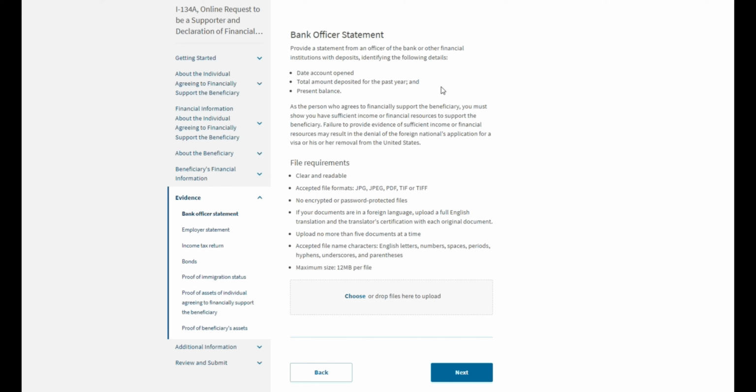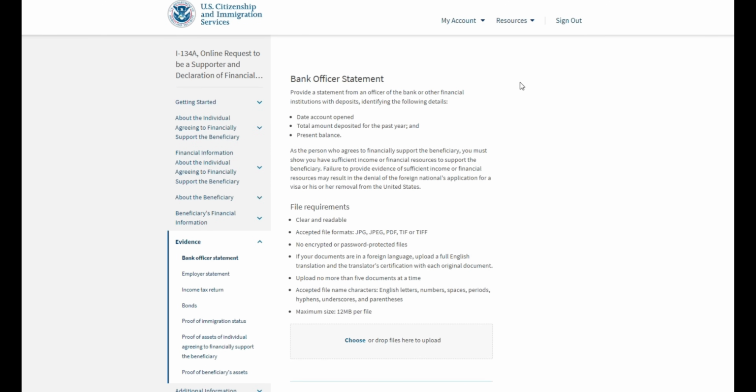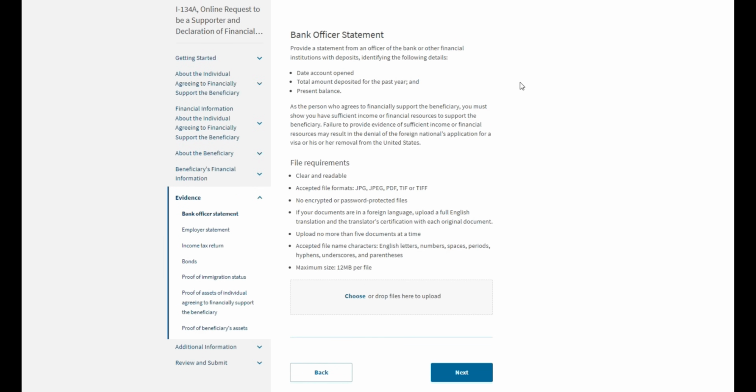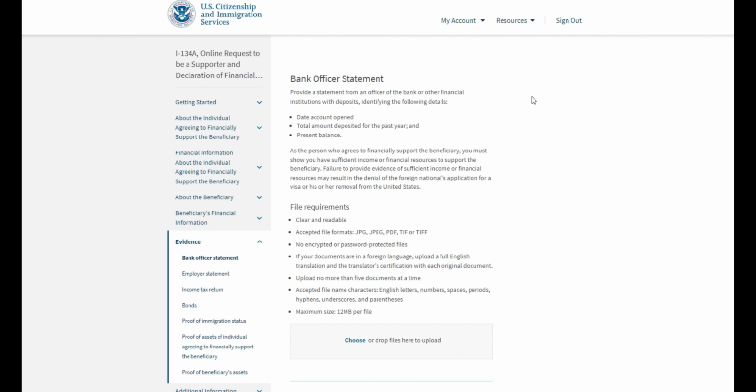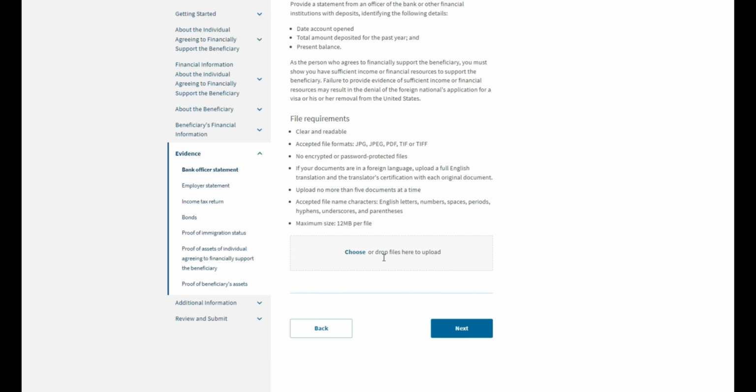Finally, we are at the section of evidence, and this is the most important part of the entire application. You want to make sure that you are providing sufficient evidence so that your application is processed quickly and there are no additional requests. So the first part of the evidence asks about a bank officer statement. So this is a bank statement that you want to provide as proof of both your income and your assets. Here it gives you a short guide on what the statement is supposed to look like. Choose and upload files here.